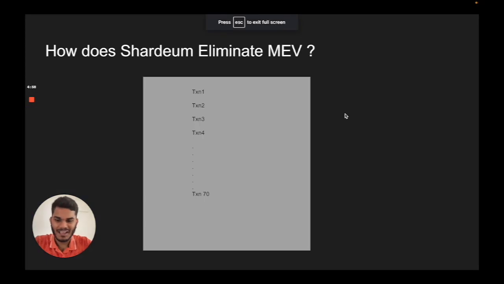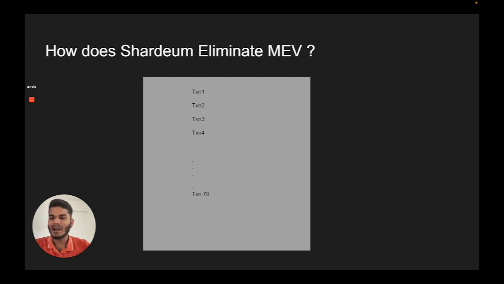Now that you have seen the practical example, let's see how Shardeum eliminates this MEV crisis. Shardeum doesn't allow the miners to choose which transactions they want to solve, nor can they arrange the transactions according to their needs. Transactions on the Shardeum chain work on a first come, first served basis.